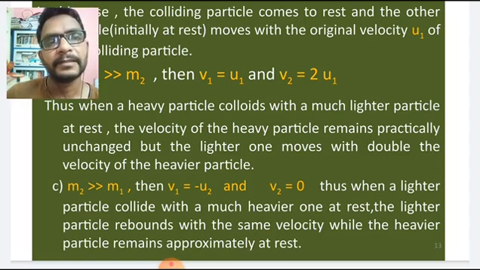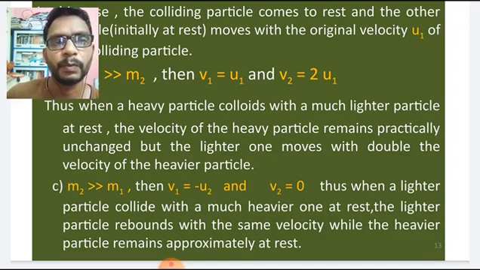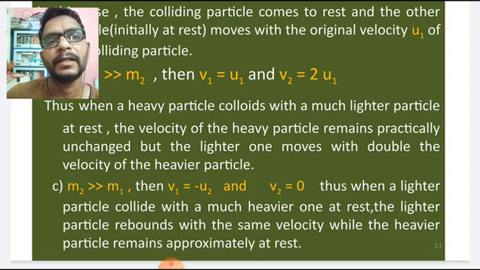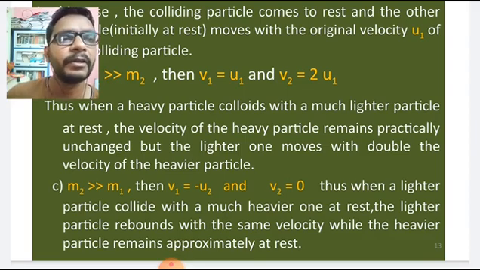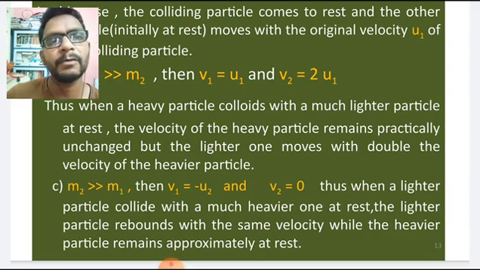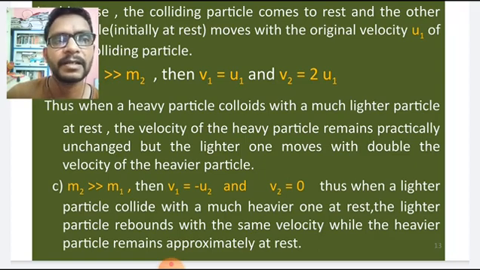In this case, V1 is equal to minus U1 and V2 equals 0. Thus, when a lighter particle collides with a much heavier one at rest, the lighter particle rebounds with the same velocity while the heavier particle remains approximately at rest.